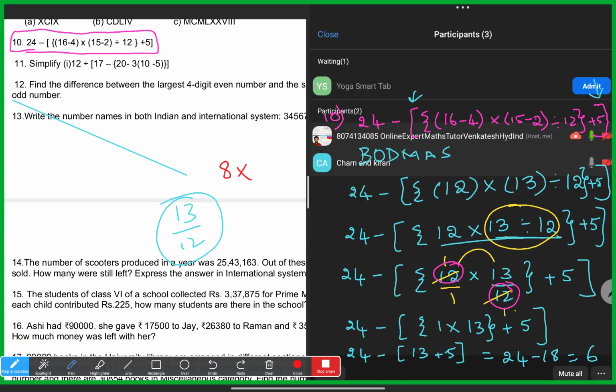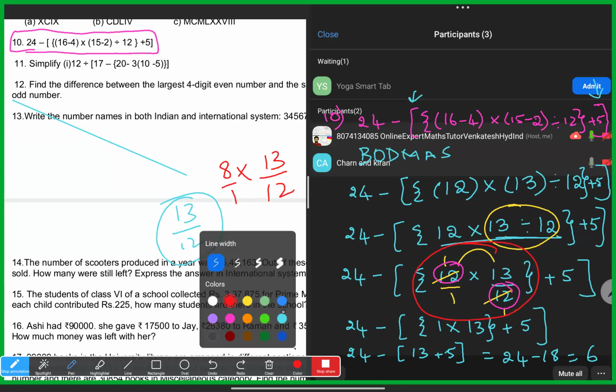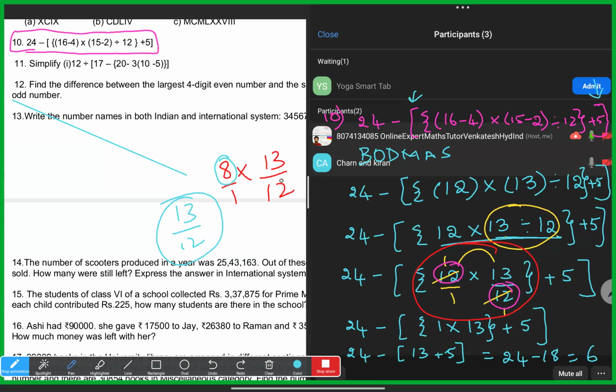Okay. Suppose 8 into 13 by 12 is there. In that case, you have to take this 8 as having no denominator, which means 8 by 1, no? By 1, yes, sir. In this place, suppose you have a situation like this. Now, you have the same thing. You have to check the table in which this numerator and 12 will go.